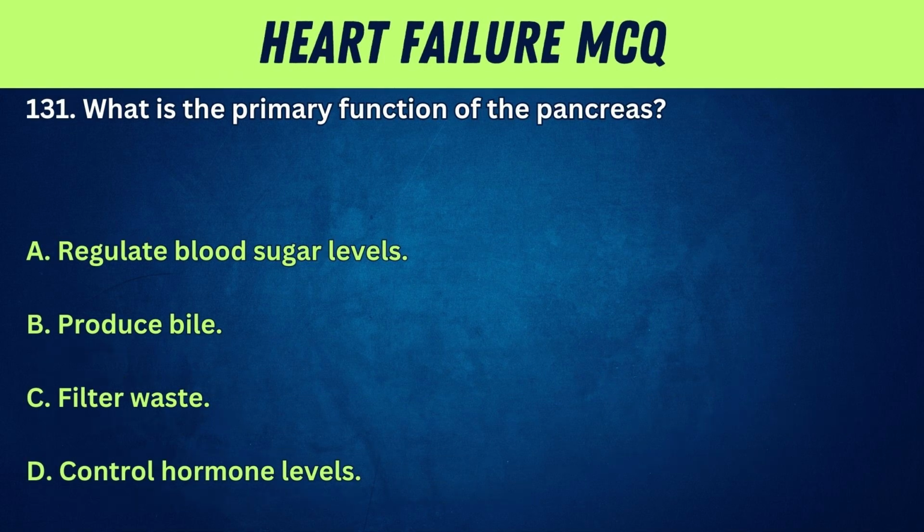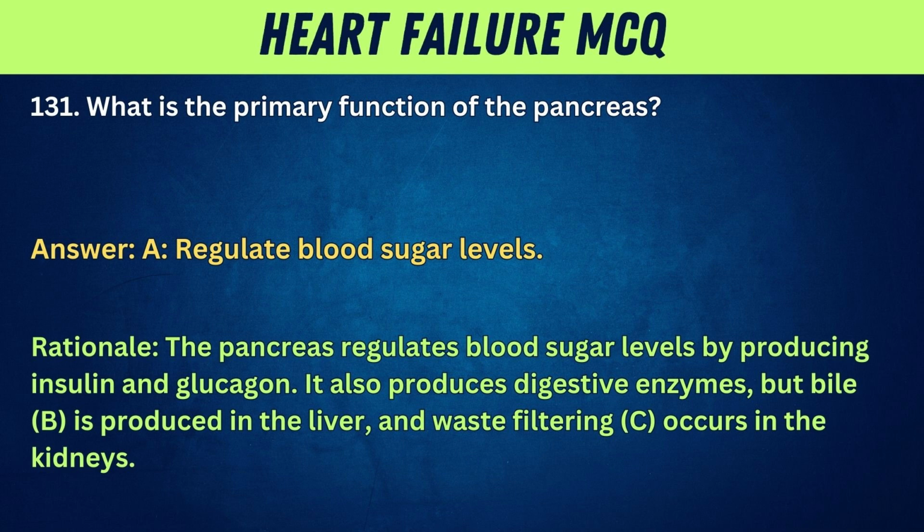131. What is the primary function of the pancreas? A. Regulate blood sugar levels. B. Produce bile. C. Filter waste. D. Control hormone levels. Answer: A. Regulate blood sugar levels. Rationale: The pancreas regulates blood sugar levels by producing insulin and glucagon.